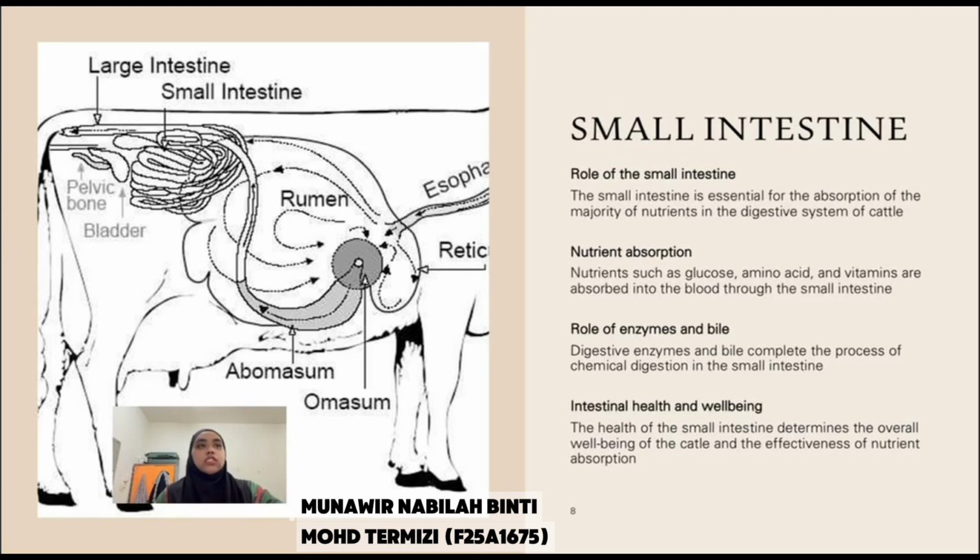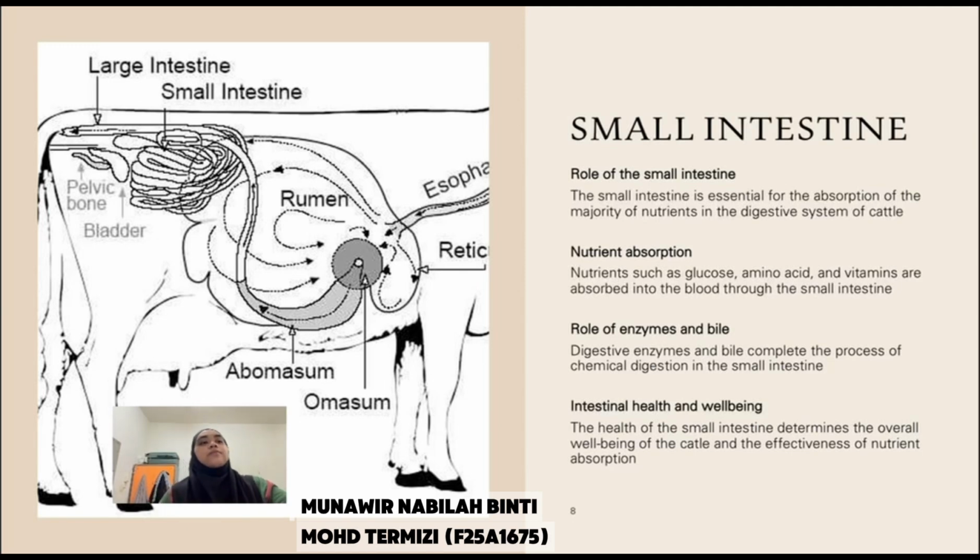For the small intestine, first, role of the small intestine. The small intestine is essential for absorption of the majority of nutrients in the digestive system of cattle. Second, nutrient absorption. Nutrients such as glucose, amino acids and vitamins are absorbed into the blood through the small intestine. Next, role of enzymes and bile. Digestive enzymes and bile complete the process of chemical digestion in the small intestine.